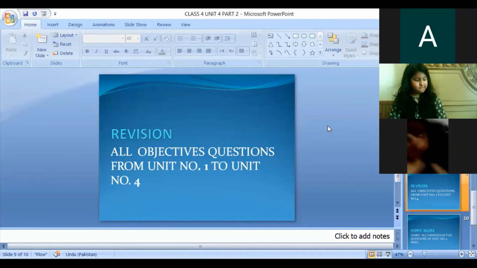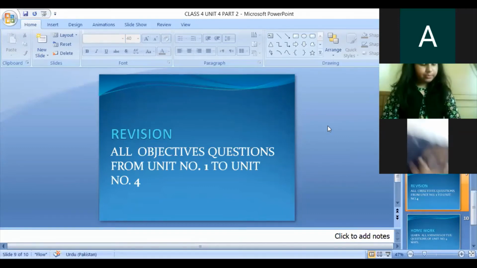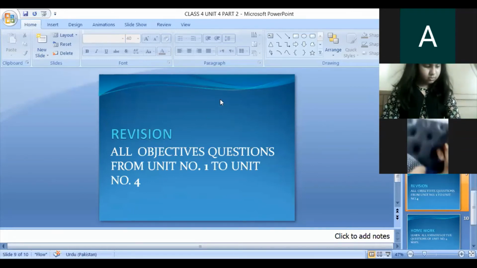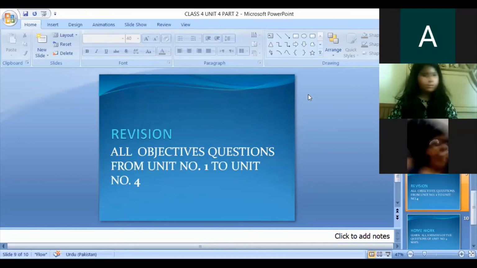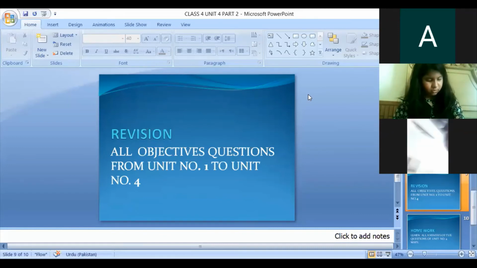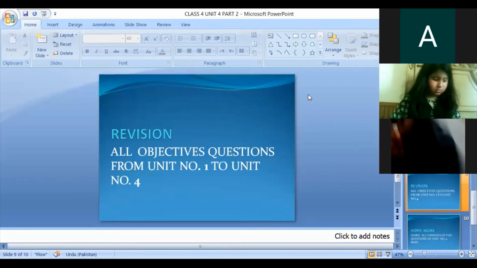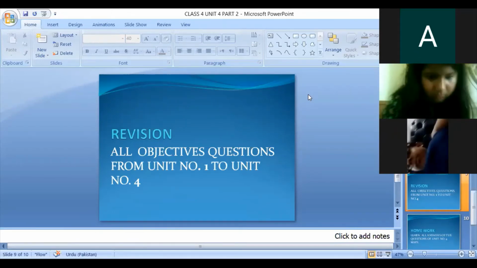Good, Peter. Okay, now complete the following table. You have to complete the information about the different countries. For example, in the first block, they have written the name of the country, capital city, and continent. Look at the book, not at the camera. In the column, they have written Paris in the capital city. And you know what? Paris is the capital city of France.